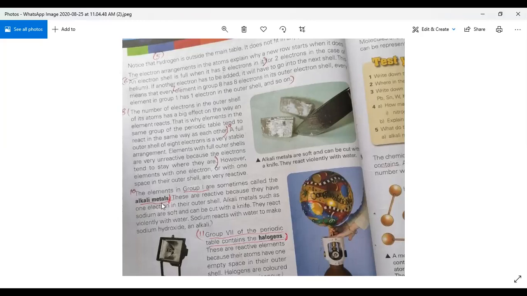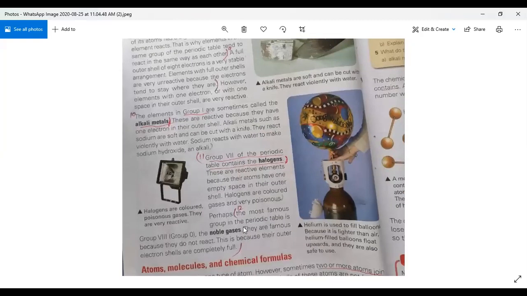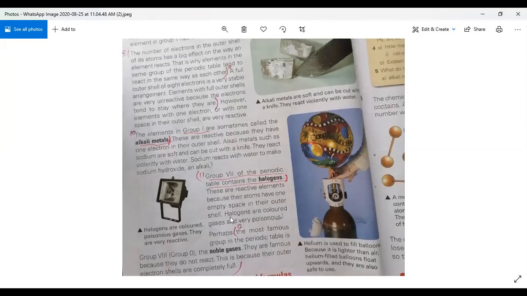Now come to number 10. The elements in group 1 are sometimes called the alkali metals. Now come to number 11. Group 7 of the periodic table contains the halogens. Okay, and there is another property. This is the last property. The most famous group in the periodic table is group 8, group 0. The noble gases, they are famous because they do not react. This is because their outer electron shells are completely full. So you can see I have told you 12 properties. Four I have told you on the previous page, and 8 properties on this page.